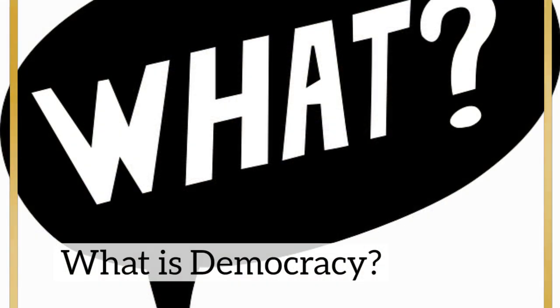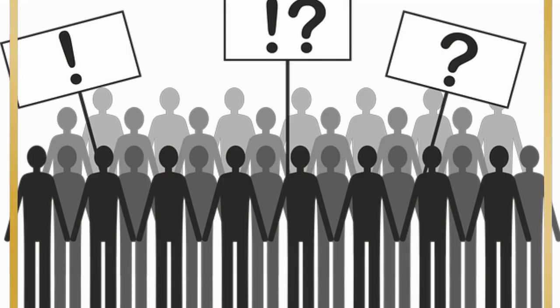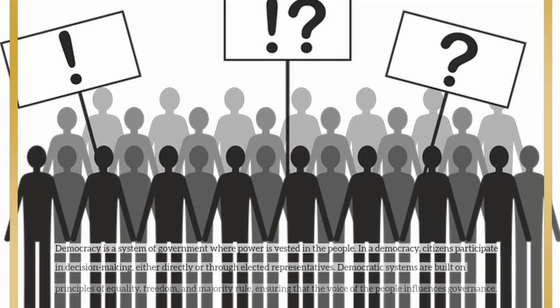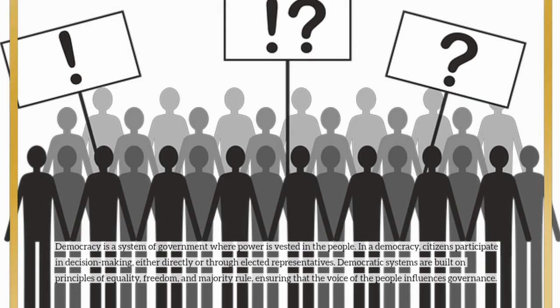What is democracy? Democracy is a system of government where power is vested in the people. In a democracy, citizens participate in decision-making, either directly or through elected representatives. Democratic systems are built on principles of equality, freedom, and majority rule, ensuring that the voice of the people influences governance.